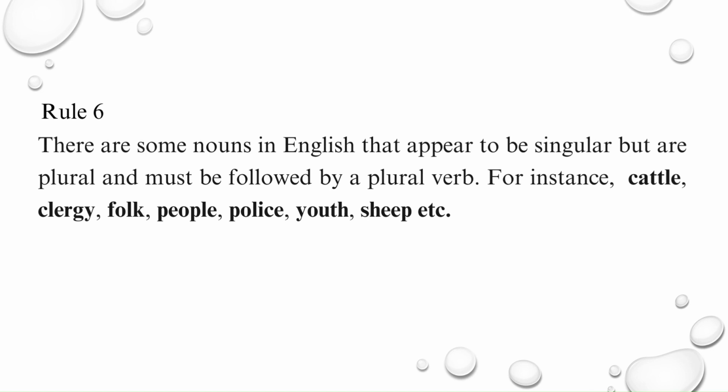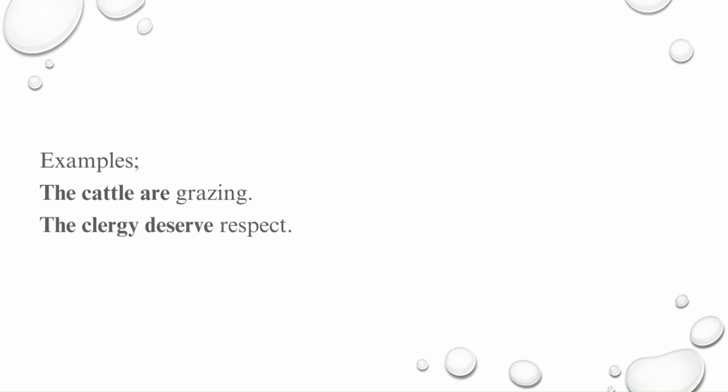Rule 6. There are some nouns in English that appear to be singular, but are plural and must be followed by a plural verb. For instance, cattle, clergy, folk, people, police, youth, sheep, etc. Examples. One. The cattle are grazing. Two. The clergy deserve respect.